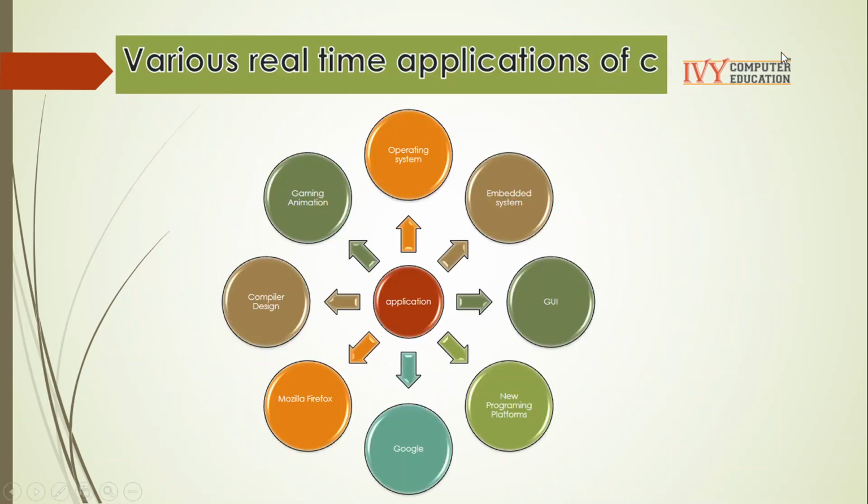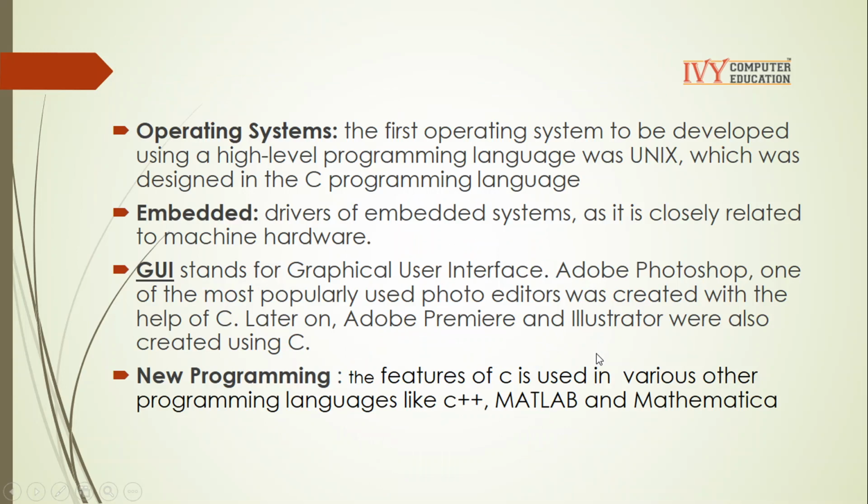What other types of applications can we develop in C? Operating systems. Mainly, that's why in the definition I said it's a system programming language. Why? The first operating system developed using a high level programming language was Unix, which was designed in the C programming language. So Unix is one of the operating systems developed using C programming.